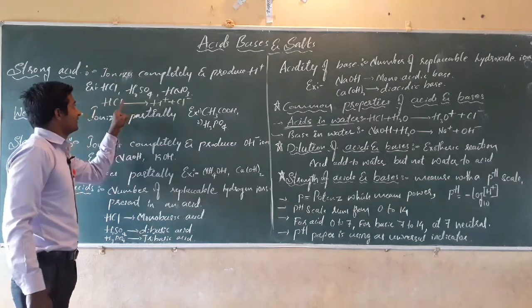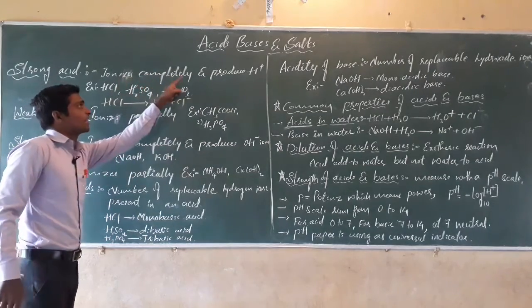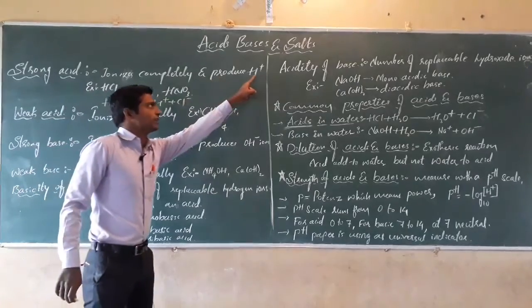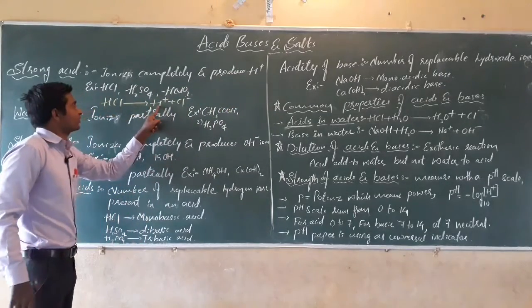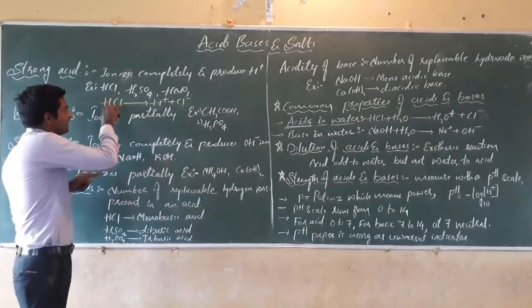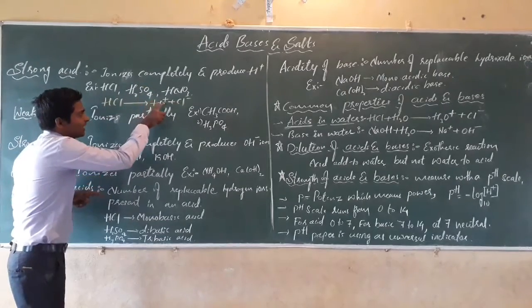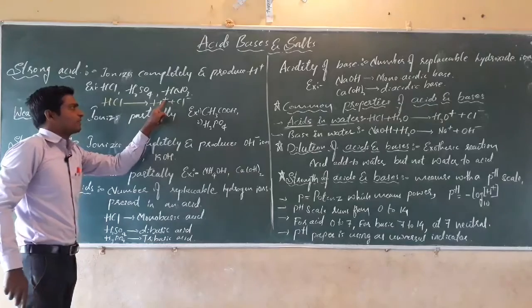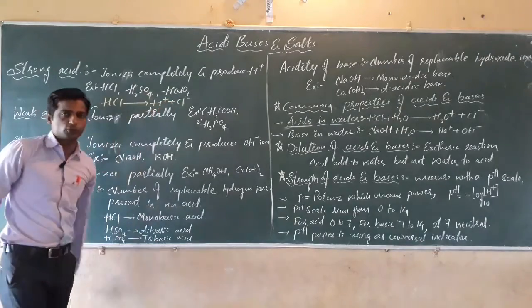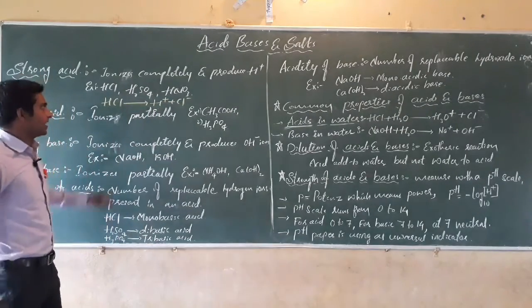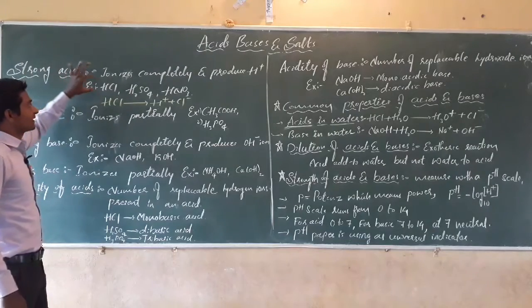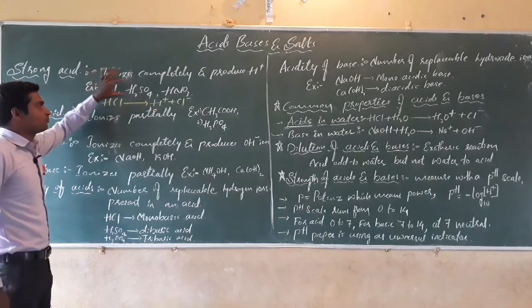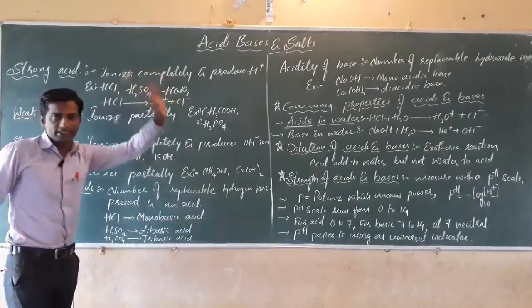The acids which ionize completely and produce H plus ions in the aqueous solution are called strong acids. Examples: hydrochloric acid, sulfuric acid, nitric acid.